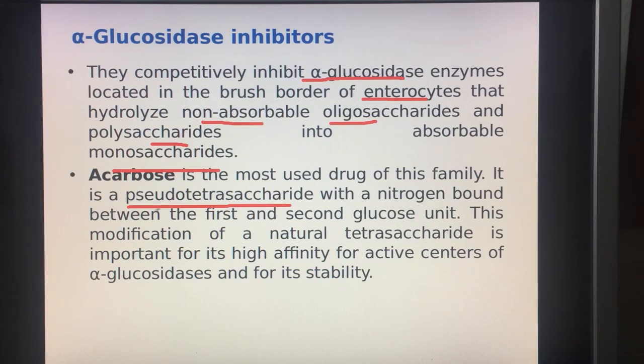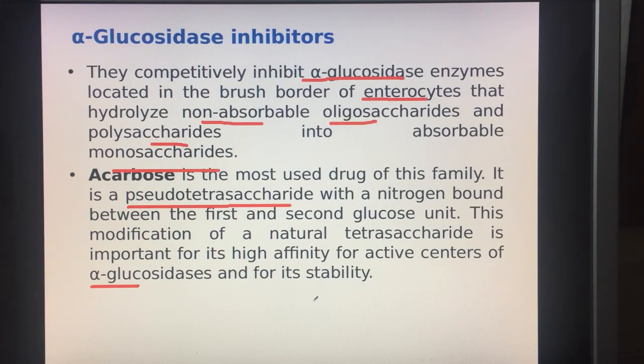Pseudo means not true or false. So it is a pseudo tetrasaccharide with a nitrogen bond between the first and second glucose unit. This modification of natural tetrasaccharide is responsible for the high affinity of acarbose to the active site of the glucosidase, and it is also essential for its stability.